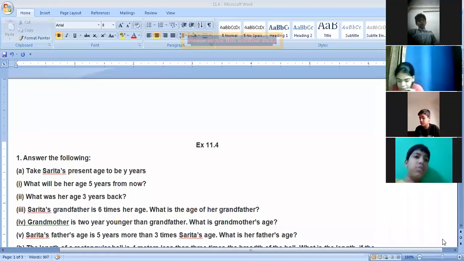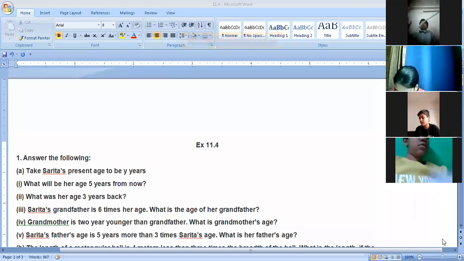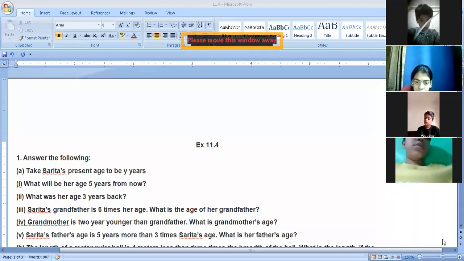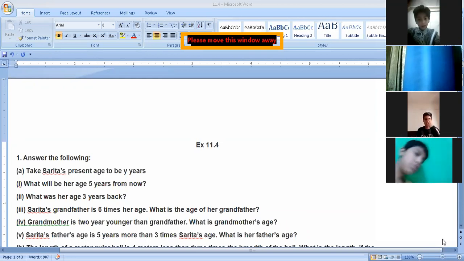In exercise 11.4, we have to find out, answer the following questions. Take Sarita's present age to be y years. If Sarita's age is right now y years, what will be her age 5 years from now?